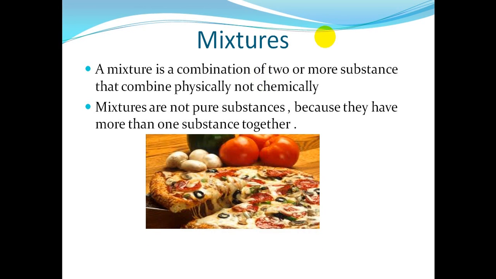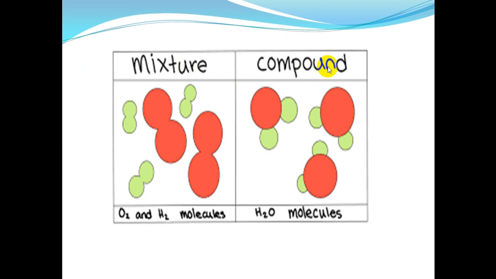Like pizza. Pizza is an example of a mixture because it has, as we see in the picture, olives, tomato sauce, and mushrooms. Many things mixed together. Now the difference between mixtures and compounds. Maybe some of you will get confused how a compound is a pure substance when it has two types of atoms. But here the two types of atoms join together to become one thing. They have a chemical bond here. So when they have chemical bonds, they are considered as one molecule. So the compound has one kind of molecules.